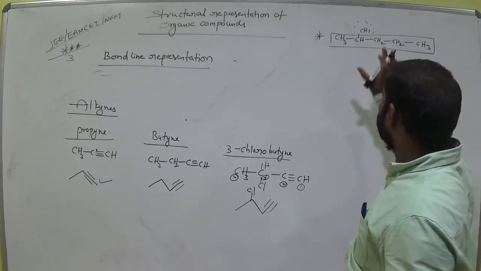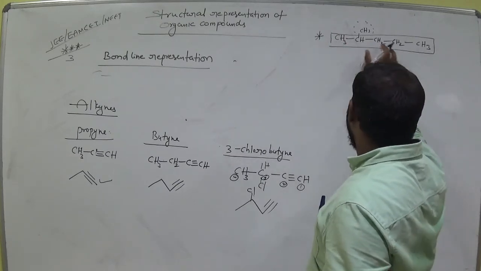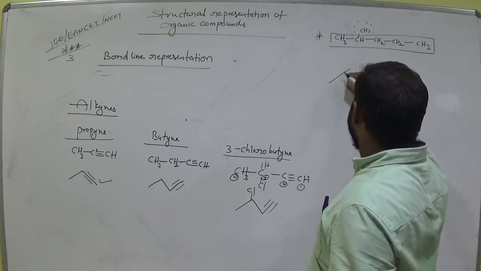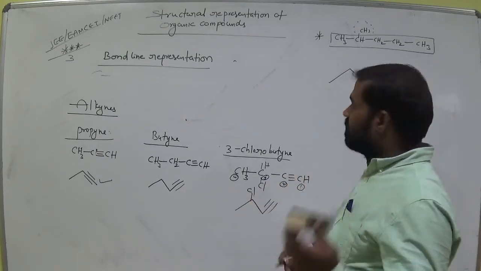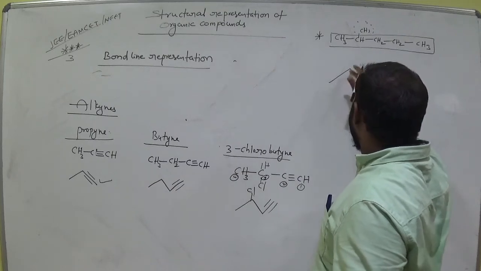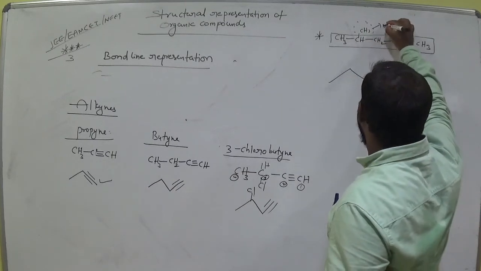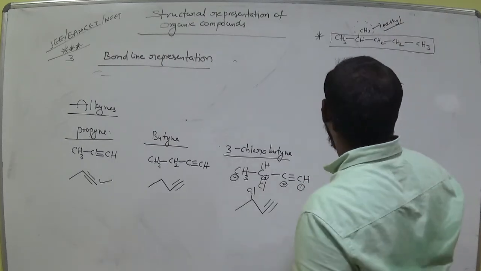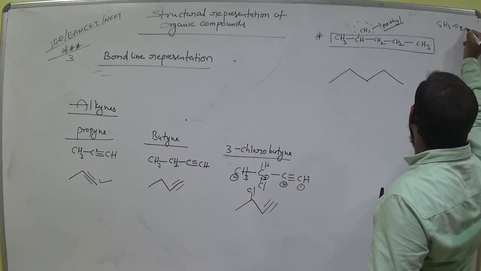Now in this case, first write the representation for the long chain. How many carbons? 1, 2, 3, 4, 5. Am I right? Now first carbon, second carbon. In the second carbon methyl is there. CH3 group is called methyl. And C2H5 is ethyl.